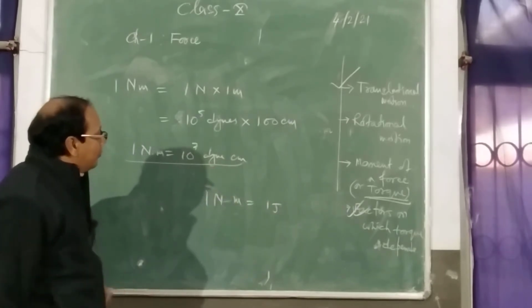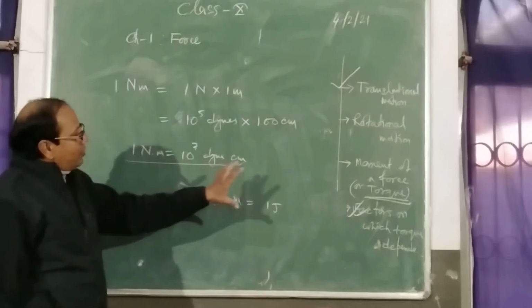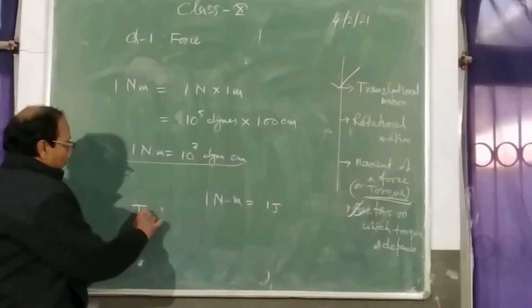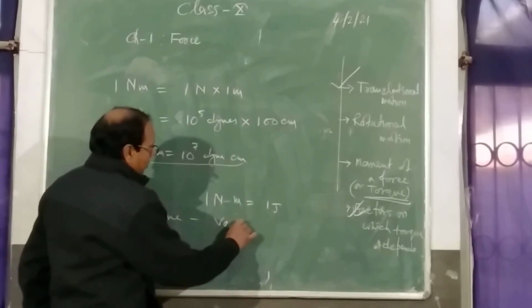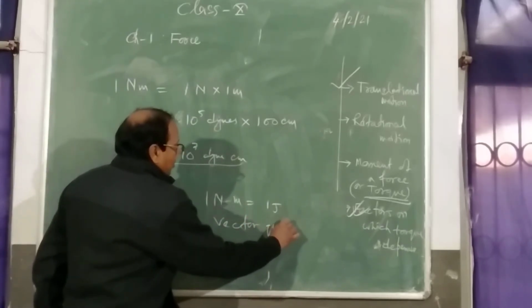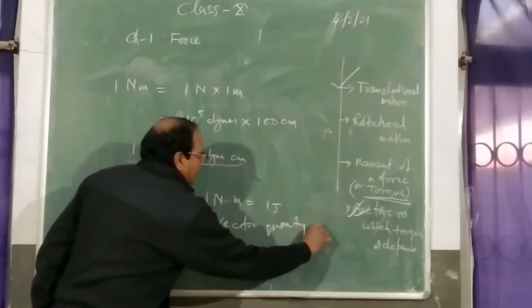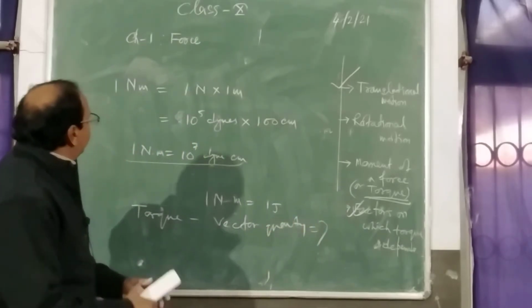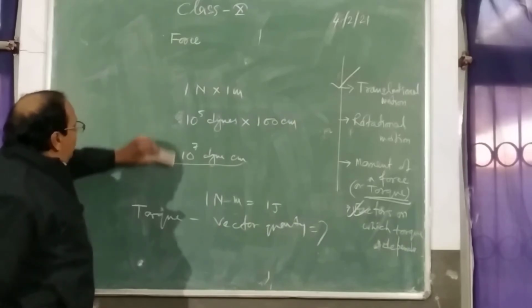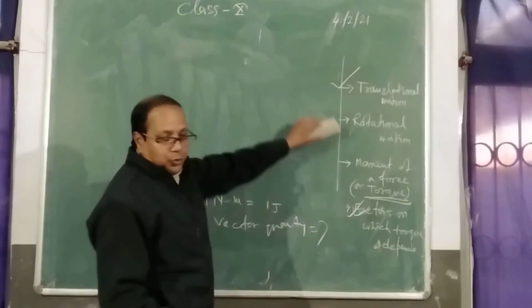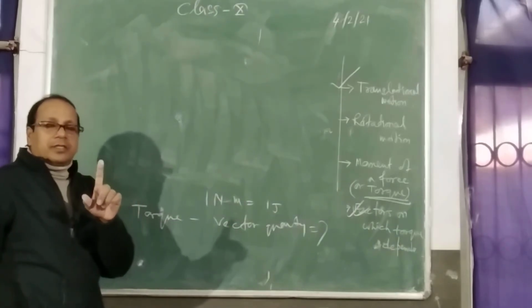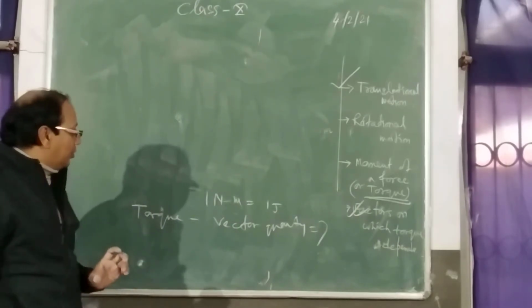Now let me talk about why torque is called a vector quantity. Torque is a vector quantity. Question is why? Because a vector quantity is expressed by two things: one is direction and one is magnitude.